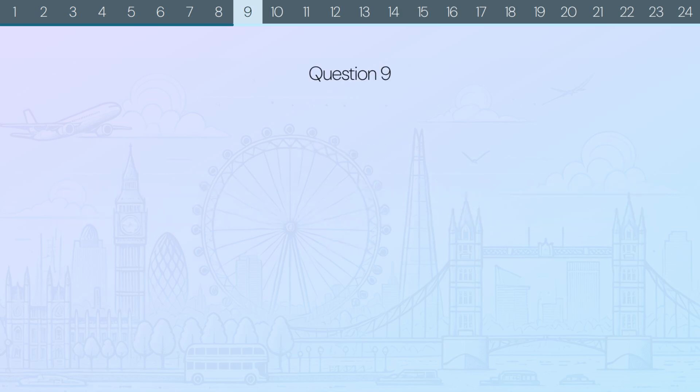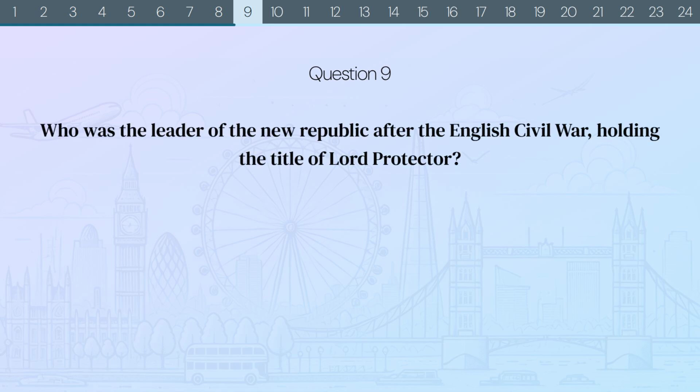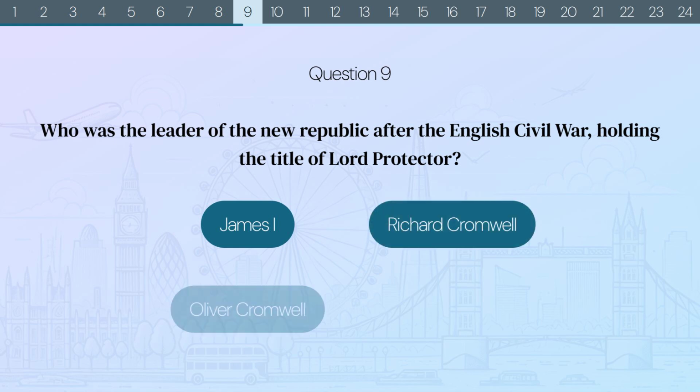Question 9. Who was the leader of the new republic after the English Civil War, holding the title of Lord Protector? James I, Richard Cromwell, Oliver Cromwell, or Charles II?